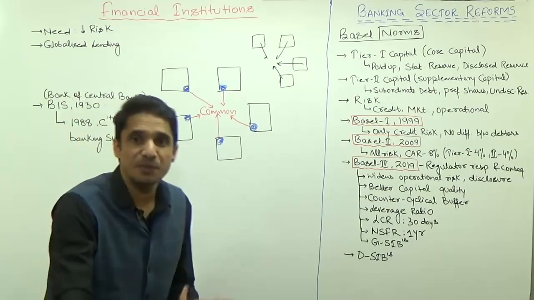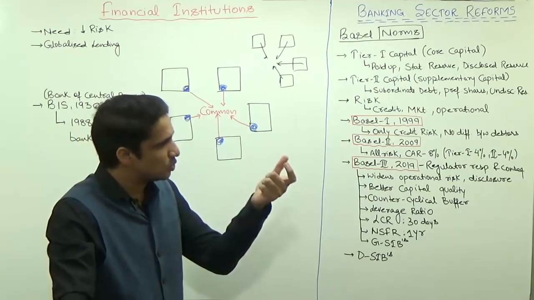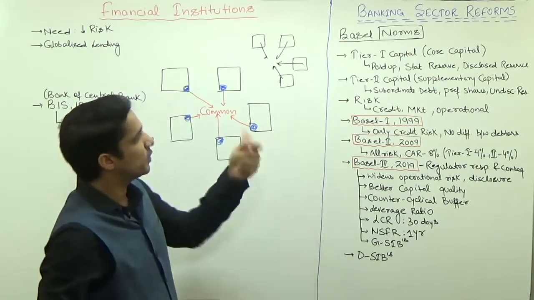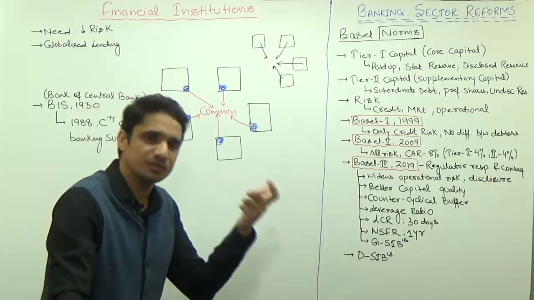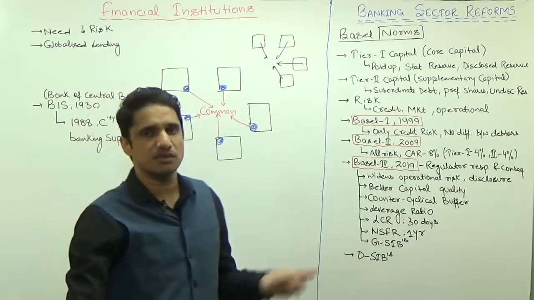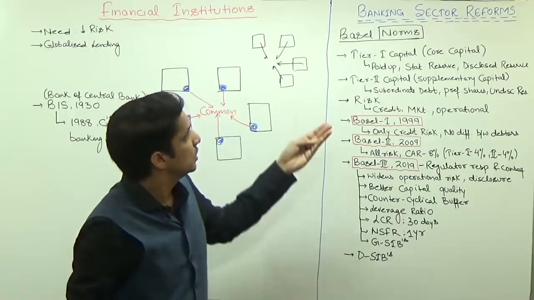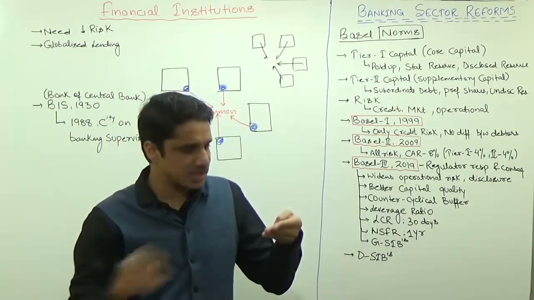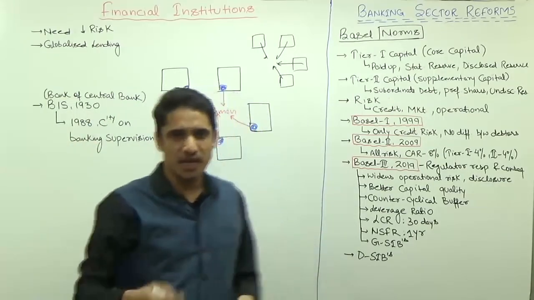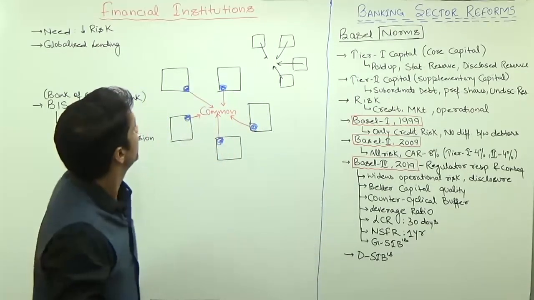Just like we have NPA. NPA is one tool through which you measure the riskiness of the banking sector. Capital adequacy ratio is one more tool through which you can measure the riskiness of the banking sector. And to avoid all these mistakes in future, Bank of International Settlement prescribes the Basel norm.